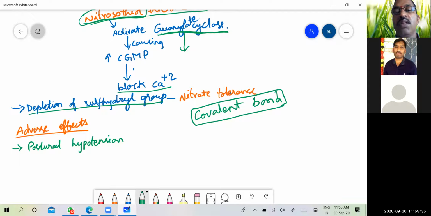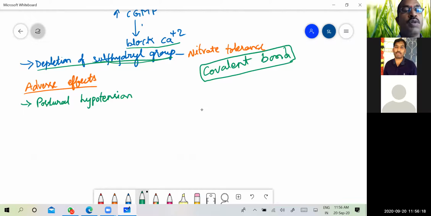Okay, that's why whenever all these sulfhydryl groups are occupied by the nitric oxide, that is NO, then the prolonged administration of the anti-anginal drugs, organic nitrates, will not show the anti-anginal effect, because the sulfhydryl groups are already occupied and they do not generate the cyclic GMP, and they do not have the property of blocking the calcium ions.